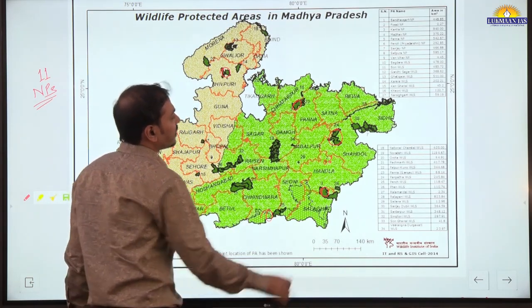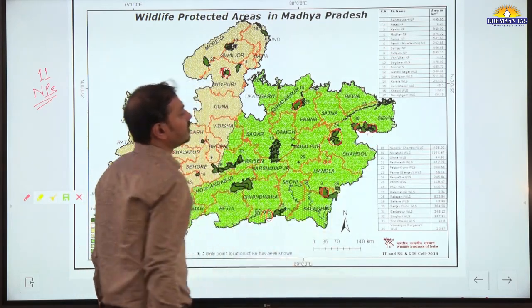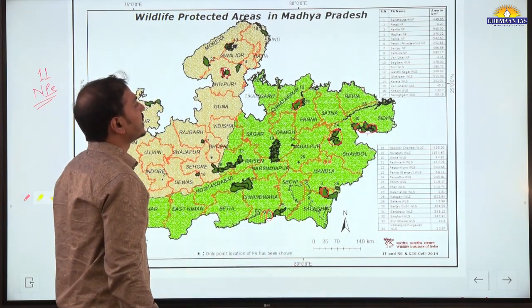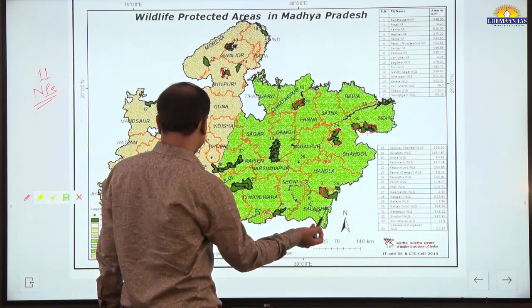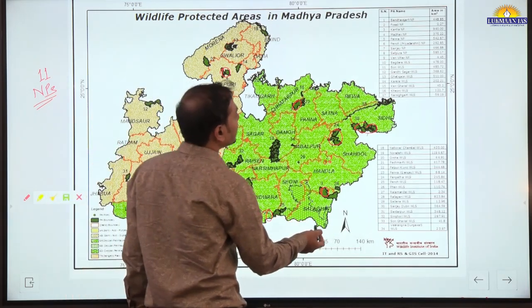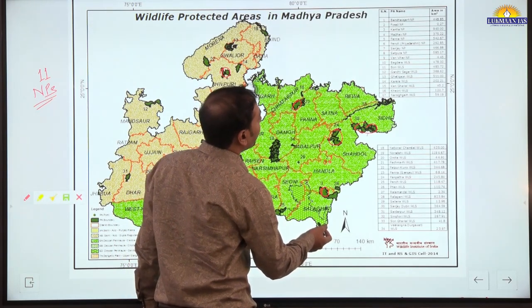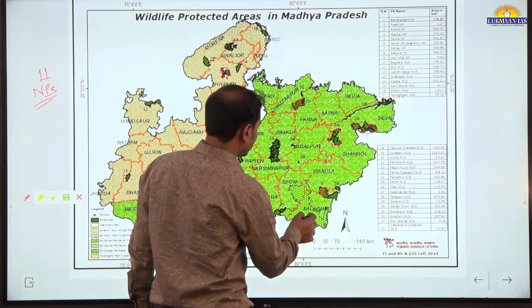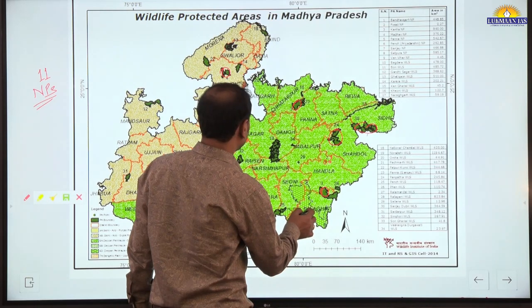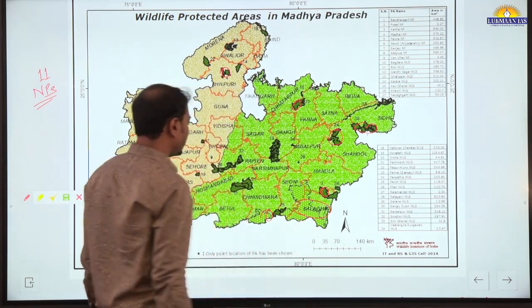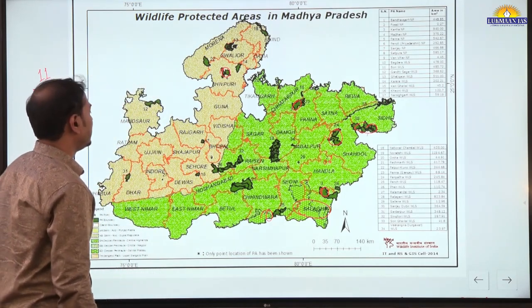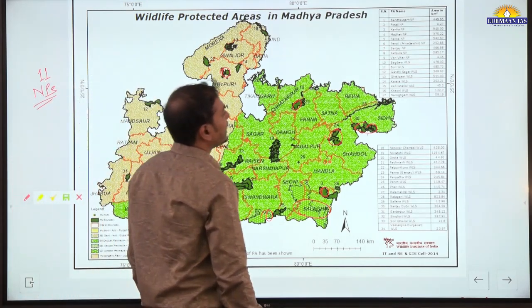Sanjay National Park, location here in this part. Then Satpura National Park, you can see the number 8. Yes, here you can see that number 8 Satpura National Park is located in that region.